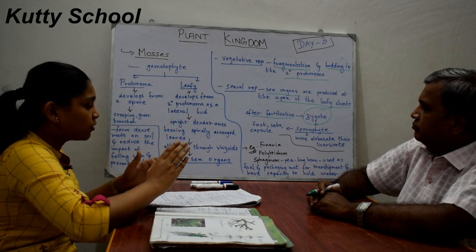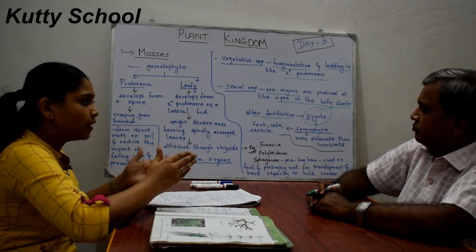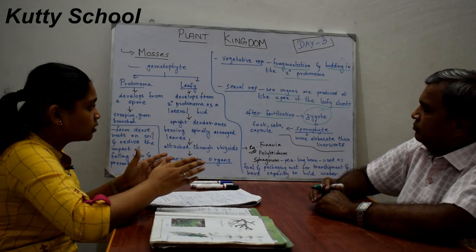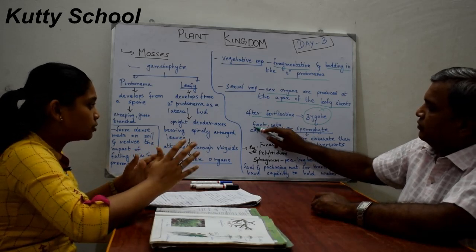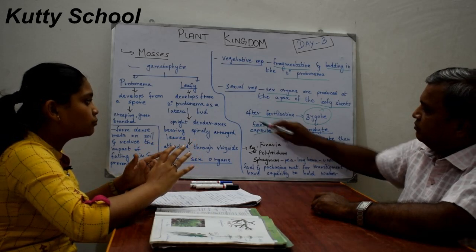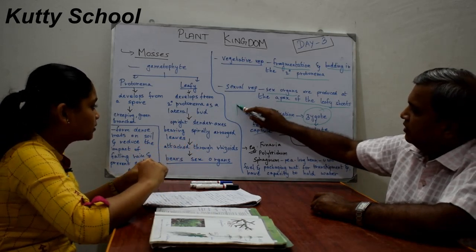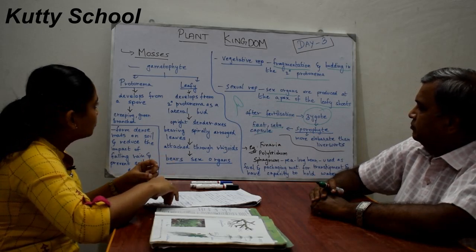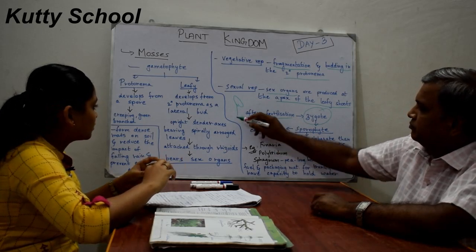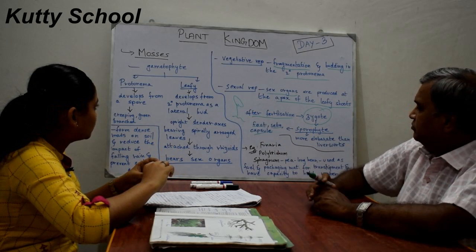This sporophyte is more elaborate than in liverworts. It is again differentiated into foot, seta and capsule. So that is about mosses.